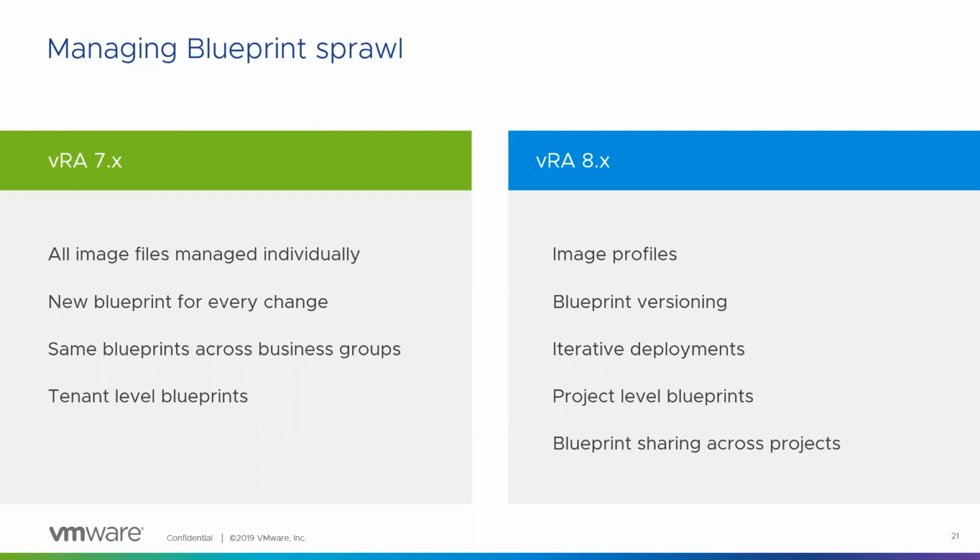And we have also something called iterative deployments, wherein, let's say you've basically designed a blueprint and deployed certain machines from it. But now you've gone ahead and made certain changes to the blueprint itself, and you want to update the existing deployments with it. Let's say you want to use a patch and things like that.